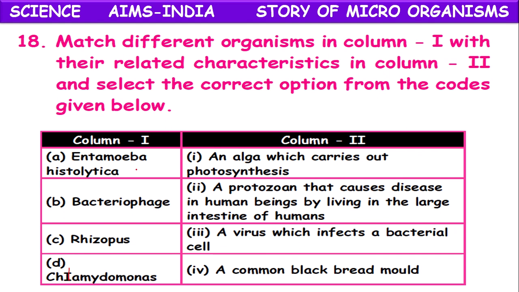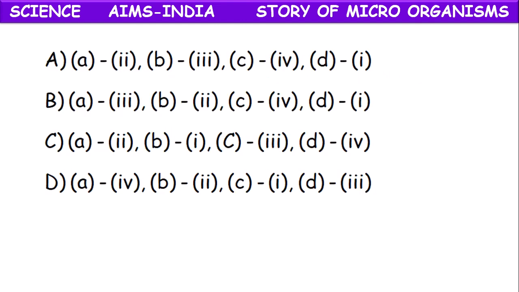Let us match first, then select the code. Entamoeba is a protozoan parasite which lives in the human intestine and causes a disease called amoebiosis. Bacteriophage is a virus which infects the bacterial cell. Rhizopus is also known as the common black bread mold. Chlamydomonas is an alga which carries out photosynthesis. So here A2, B3, C4, D1.